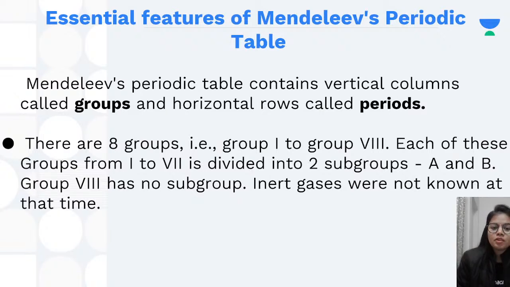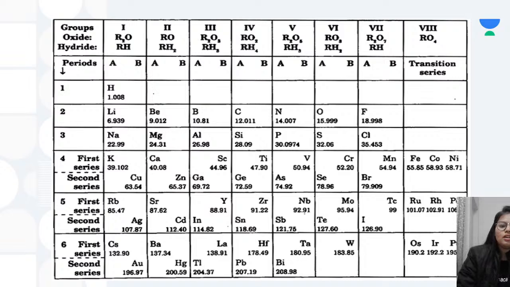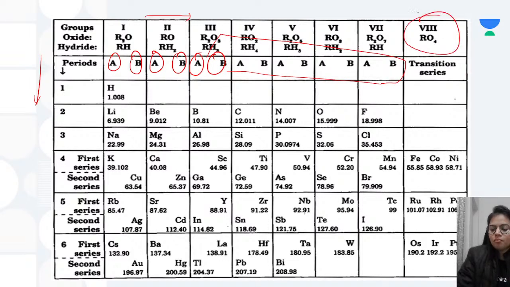First, Mendeleev's periodic table contains vertical columns which are known as groups and horizontal rows which are known as periods. There are 8 groups, group 1 to group 8. Each of the groups from 1 to 7 is divided into 2 subgroups. You can see here we have periods down, then we have groups. In total there are 8 groups, and each group is divided into A and B, apart from the 8th one.